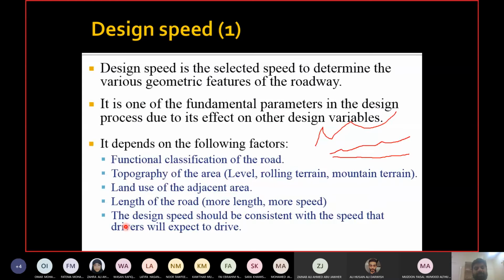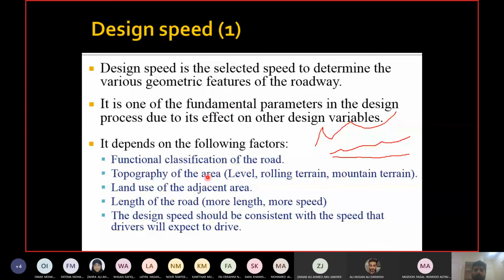Next important feature is the design speed. Design speed, as I said at the start, affects many features such as radius, side distance, acceleration, and many other things. We will discuss some of the other things in this chapter as well. But from chapter 3 we've already seen some factors which are affected by the speed of the road. Once you select the speed, it will help you to calculate other features of the road.